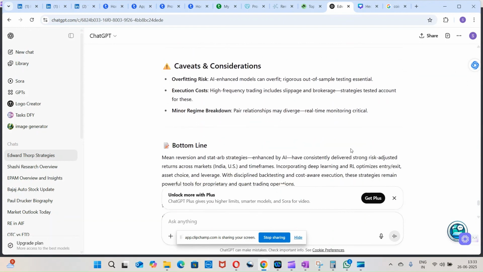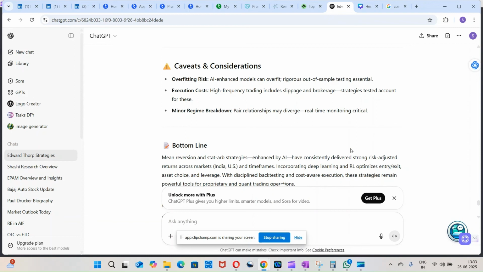Caveats and considerations: overfitting risk is there. AI enhanced models can overfit, so rigorous out of sample testing is essential. And execution costs: high frequency trading includes slippage and brokerage. The strategies tested account for this, so basically after costs only, the strategies are giving better results.